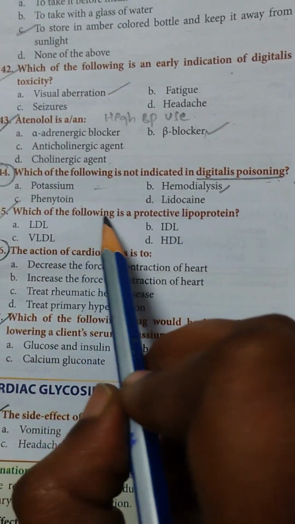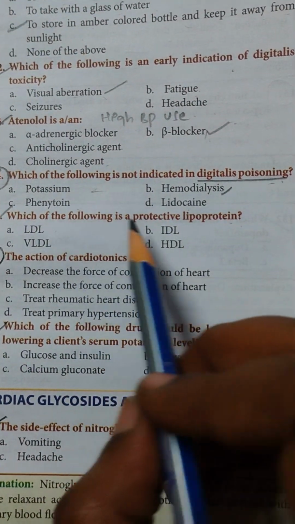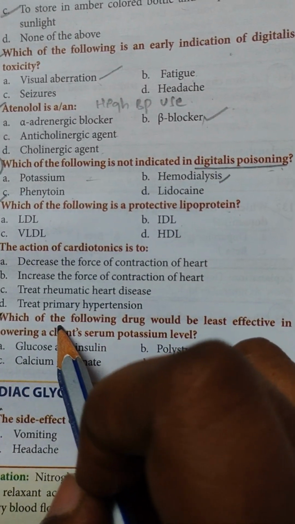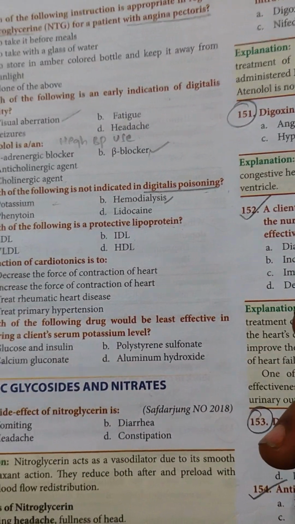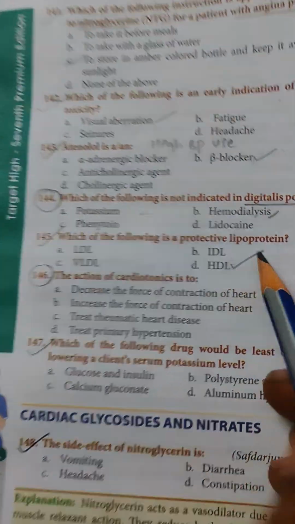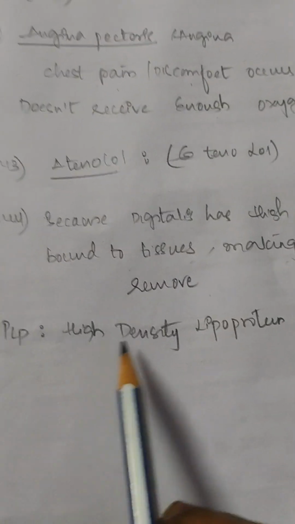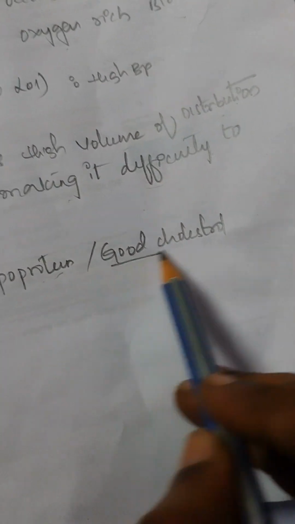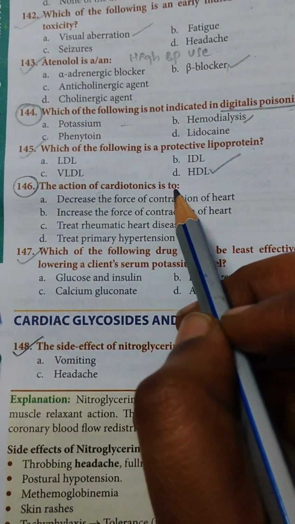Then, which of the following is a protective lipoprotein? LDL, VLDL, IDL, HDL. The answer is D. HDL is nothing but high density lipoprotein, called the protective lipoprotein. Another name for high density lipoprotein is good cholesterol.